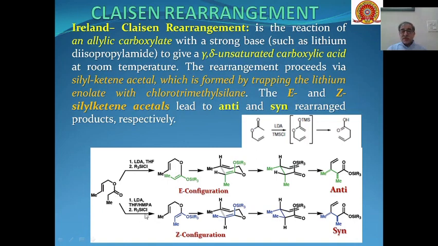Whereas when this Z configuration of silyl ketene acetal is there, then through a chair transition state it can be converted into the syn product. So the reaction is stereoselective depending upon the configuration of the silyl ketene acetal formed during the formation of the intermediates.